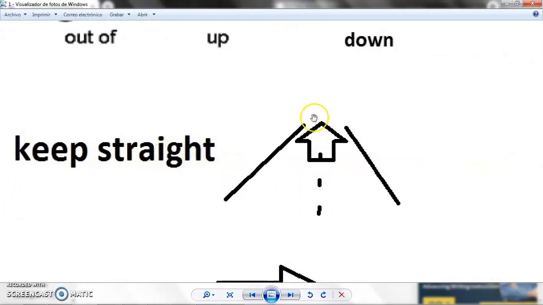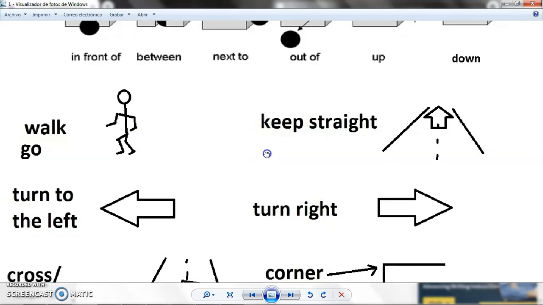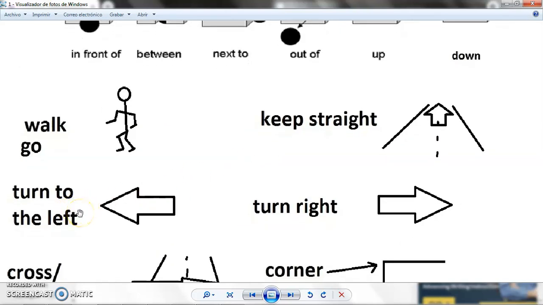Keep straight, seguir derecho, in case you don't understand the drawing. Turn to the left, turn to the right. Remember, normally the right is the hand that we normally use to write. Most of the people use the right hand to write. That is the right, derecha. Left is the other one.